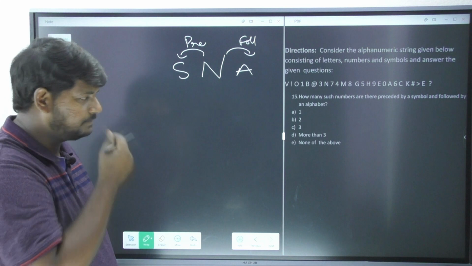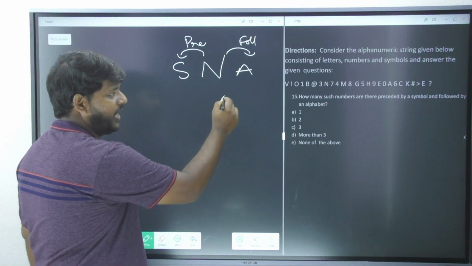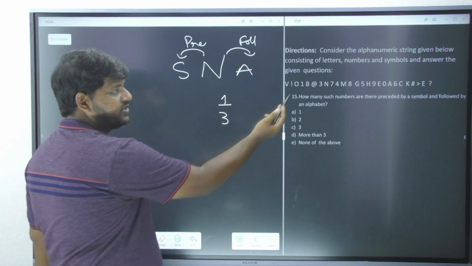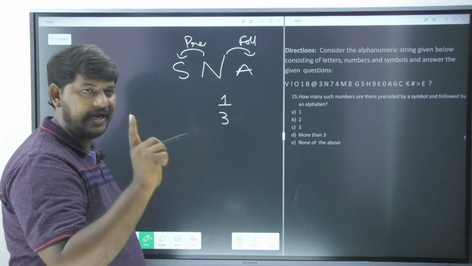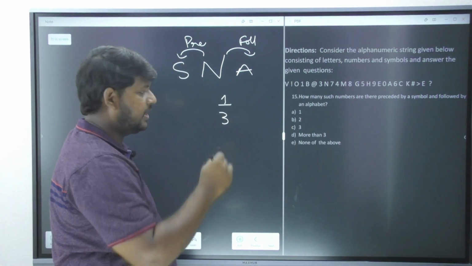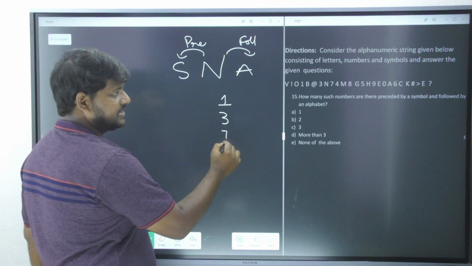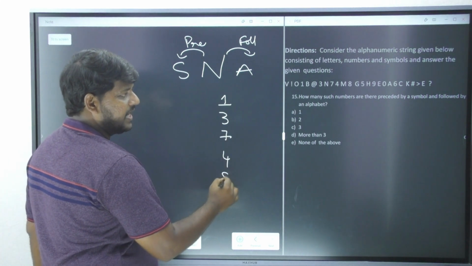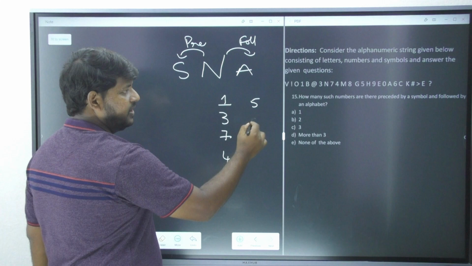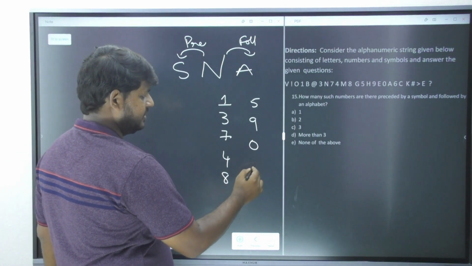Let us observe here. Let's see what numbers we have got. It is 1, 3. This is not 0, it is the letter O; the 0 is over here, a much more oval shape. So please observe: 1, 3, 7, 4, 8, 5, 9, 0, 6.